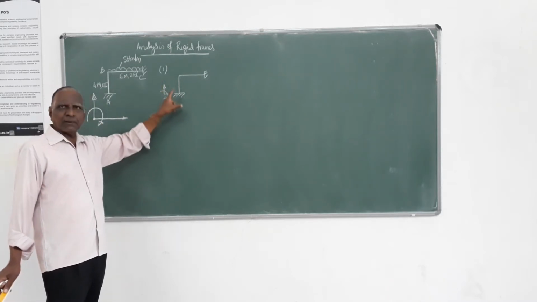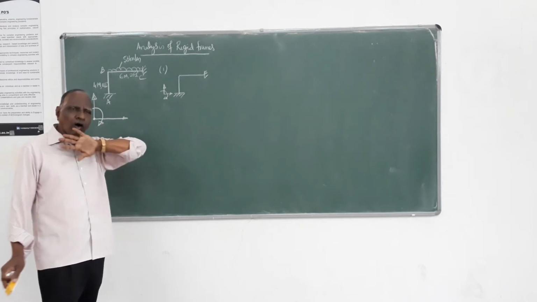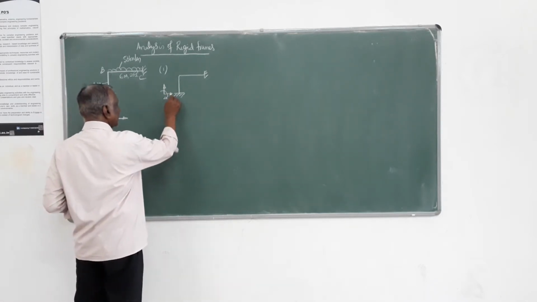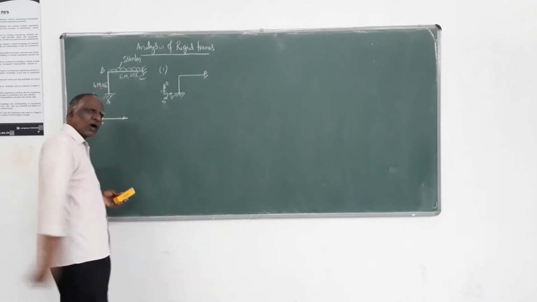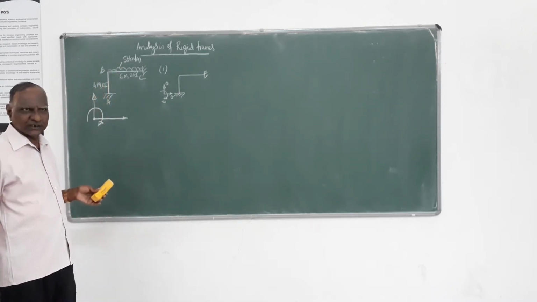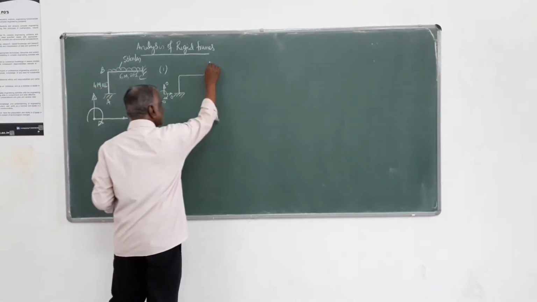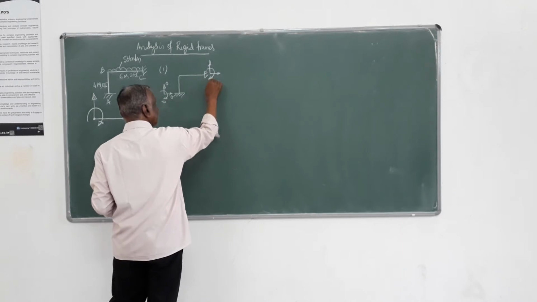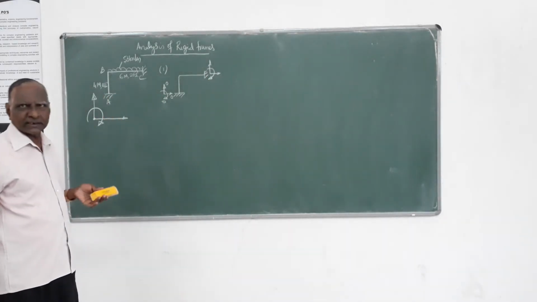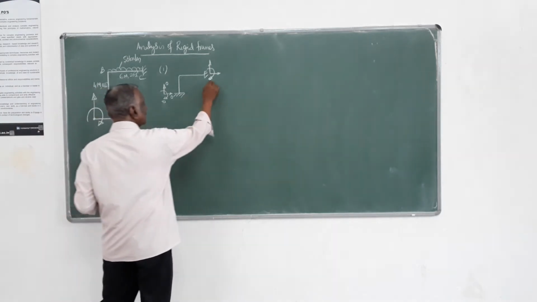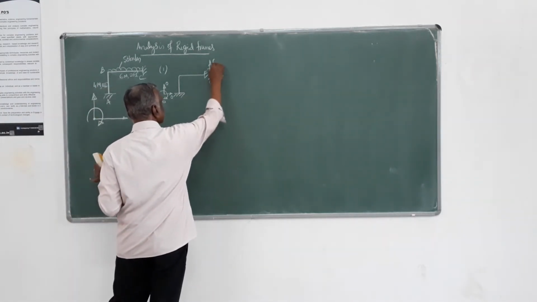So since it is fixed, all displacements are 0. So there cannot be any displacement marking. Same thing at the other support boundary also: out of possible 3 types of displacement, no displacement should be possible. You write all displacements are 0.